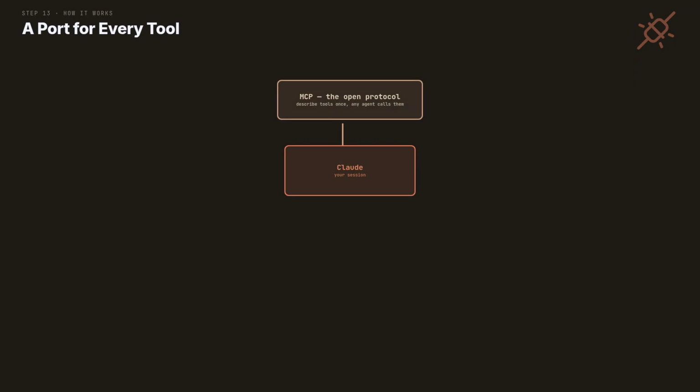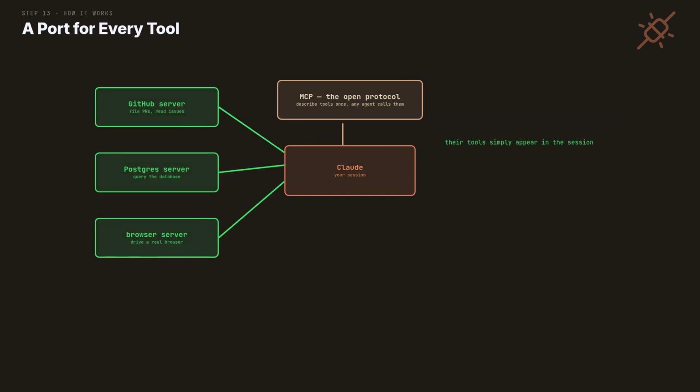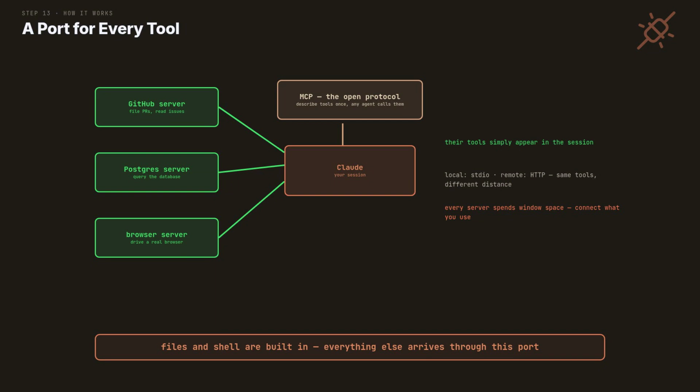MCP is an open protocol. A server describes its tools once, and any agent can call them. Add a server and its tools simply appear. Query the database, drive the browser, file the ticket. Local servers speak over standard I/O, remote ones speak HTTP. Same tools, different distance. One caution from the context stage: every server you add spends window space. Connect what you actually use.